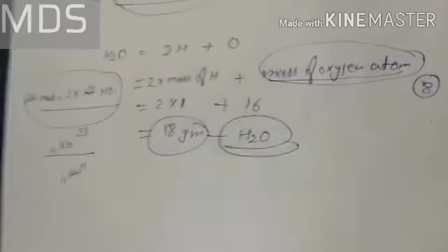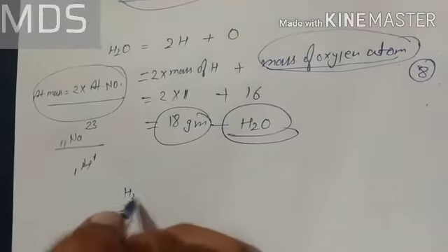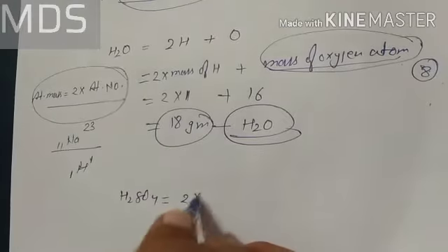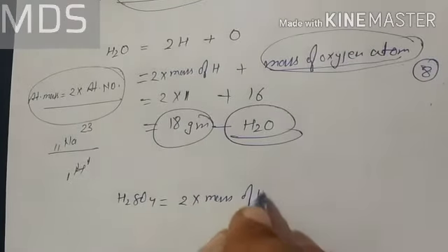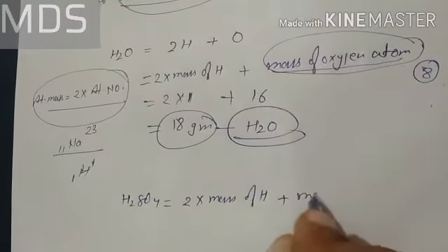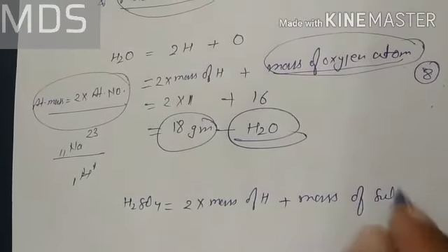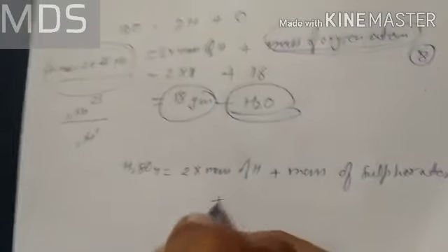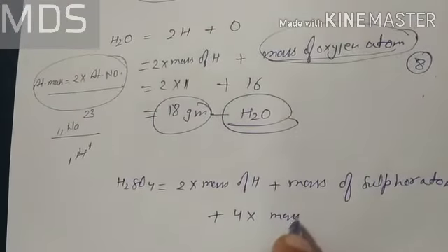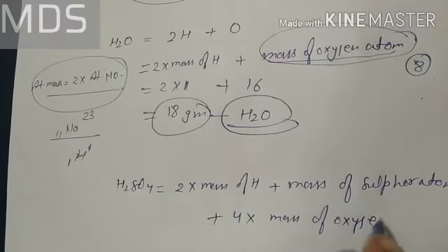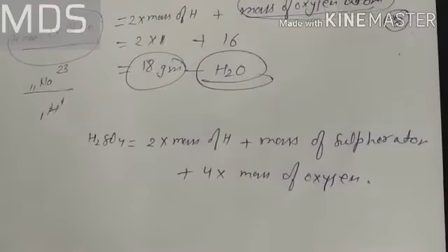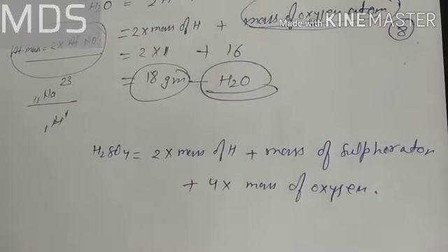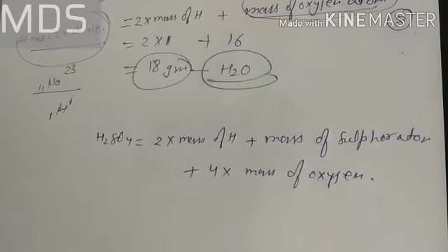Okay. Let's take another example, H2SO4, the sulfuric acid molecule. So twice the mass of hydrogen, plus the mass of sulfur, plus 4 times the mass of oxygen. Meaning to say, we have to sum up the masses of the total number of atoms. That will give you the mass of a molecule, which is known as molecular mass.